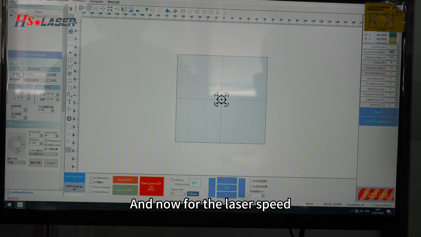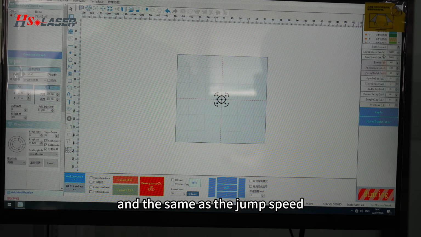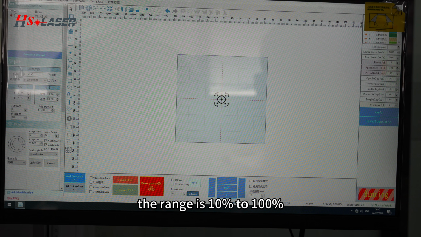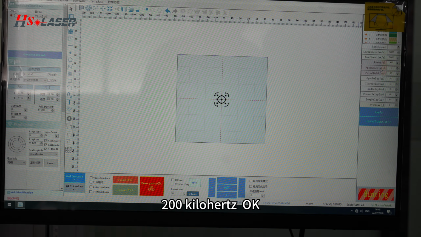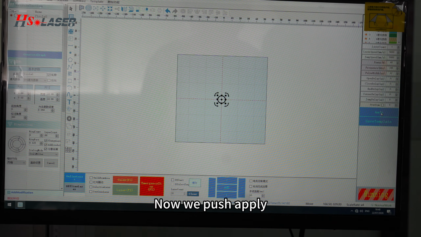And now for the laser speed, we adjust 5,000 millimeters per second, and same as the jump speed. And for the powers, the range is 10% to 100%. Now we put 65%. And for the frequency, it's from 1 to 200 kilohertz. 200 kilohertz. Okay. And for the pulse width, the range is 9 to 20 nanoseconds. Now we put apply.